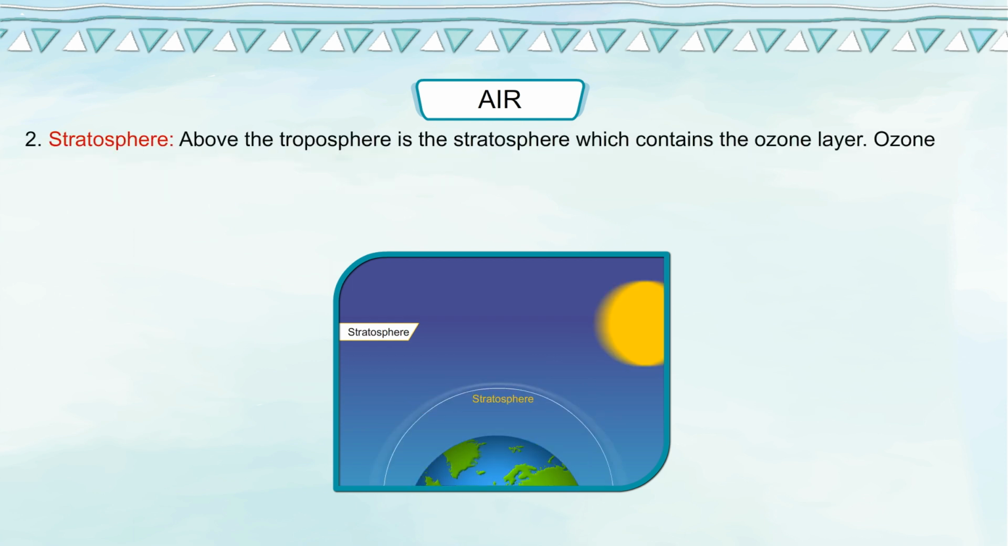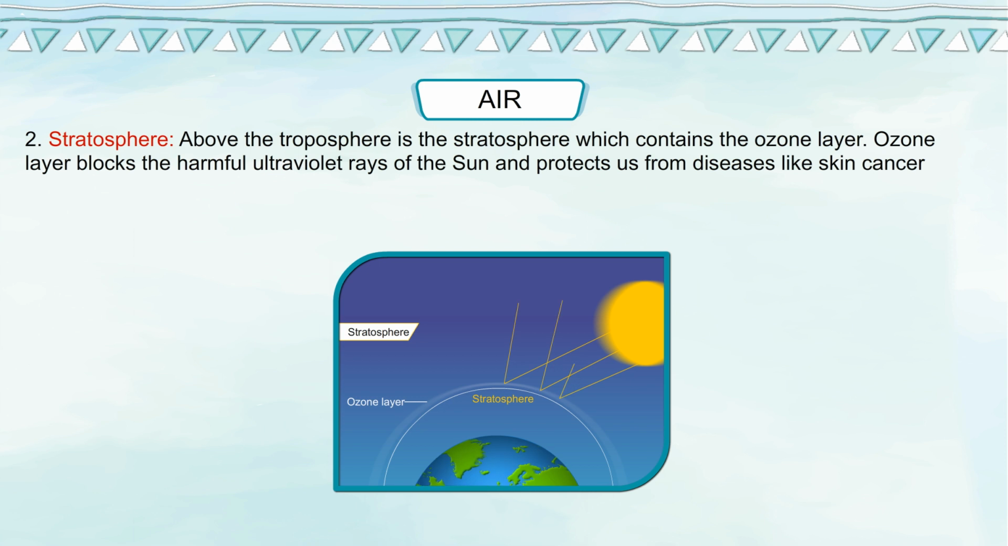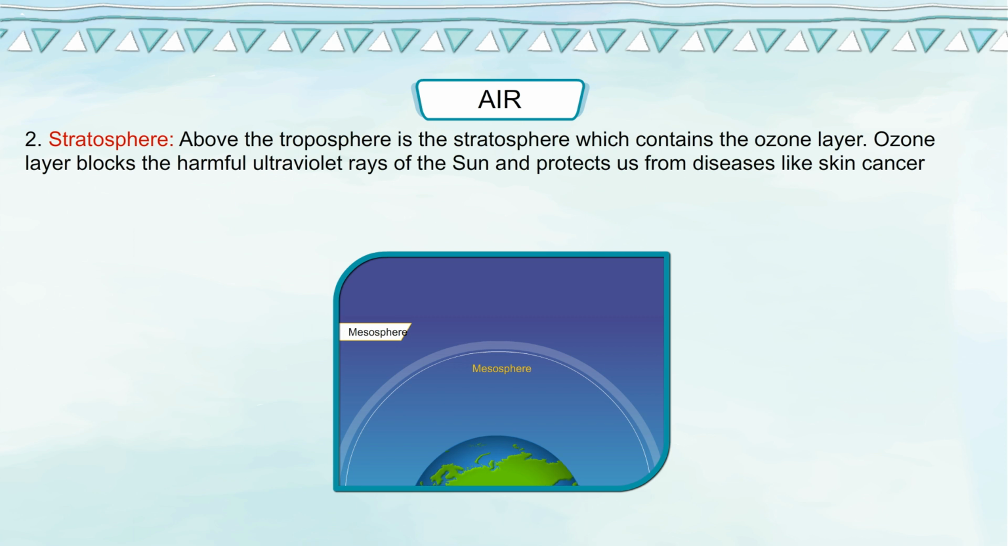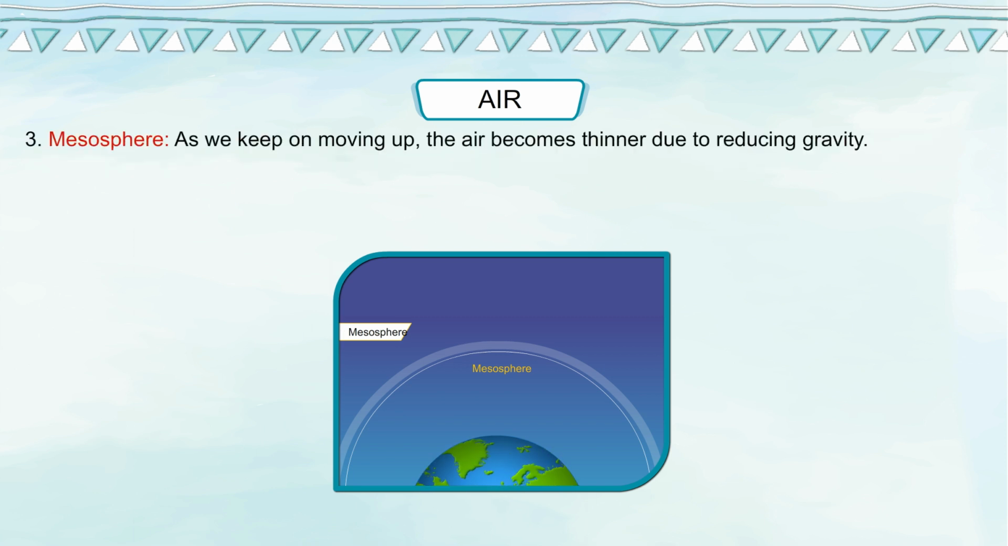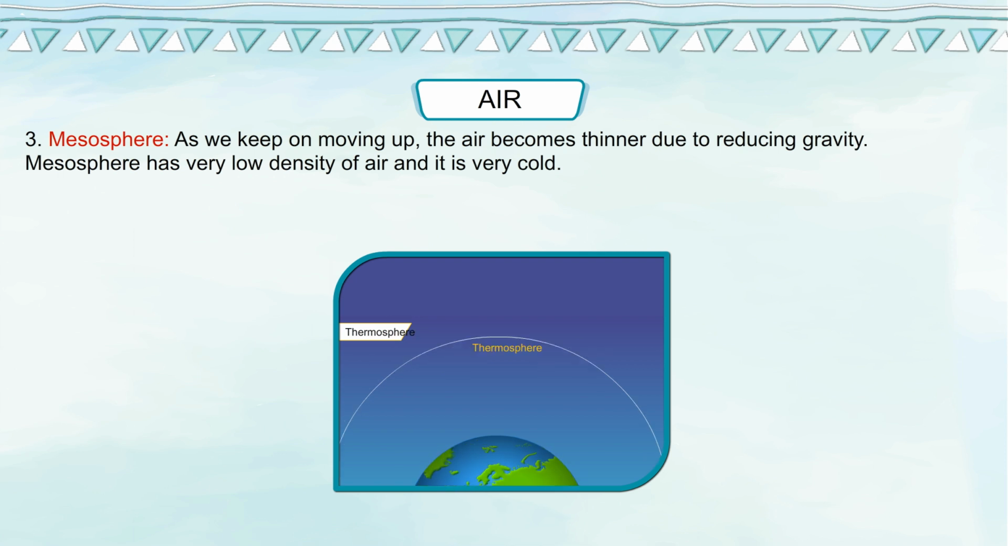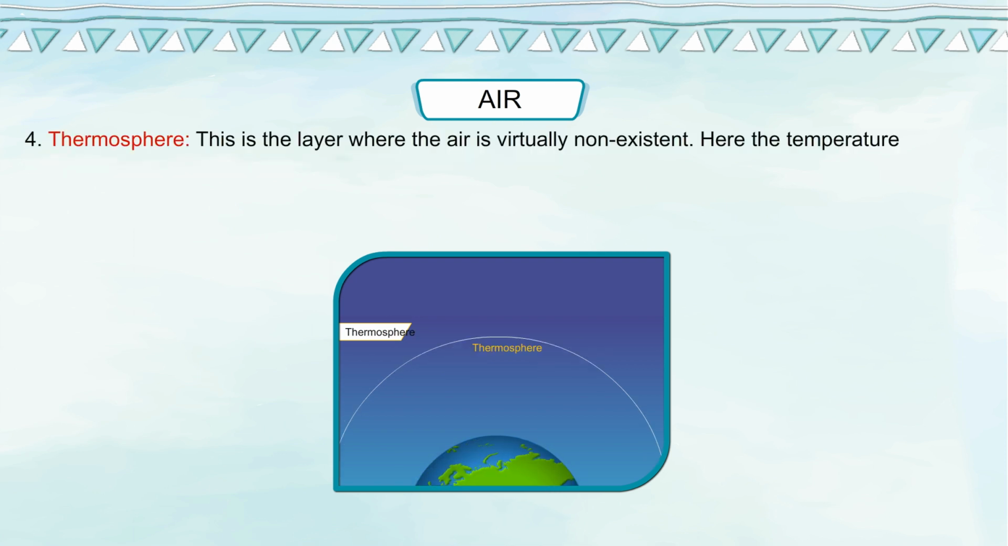2. Stratosphere. Above the troposphere is the stratosphere, which contains the ozone layer. Ozone layer blocks the harmful ultraviolet rays of the sun and protects us from diseases like skin cancer. 3. Mesosphere. As we keep on moving up, the air becomes thinner due to reducing gravity. Mesosphere has very low density of air and it is very cold. 4. Thermosphere. This is the layer where the air is virtually non-existent. Here the temperature increases as we move up.